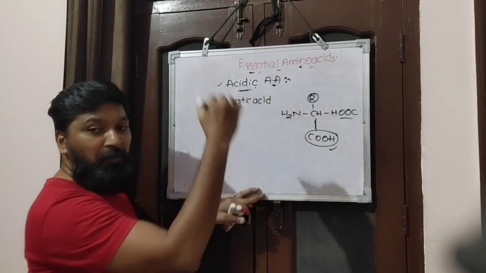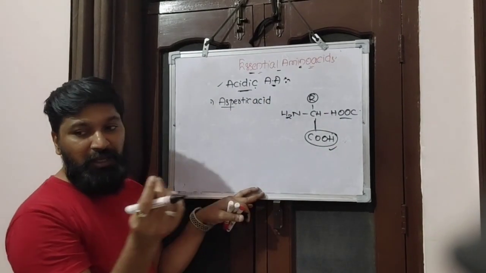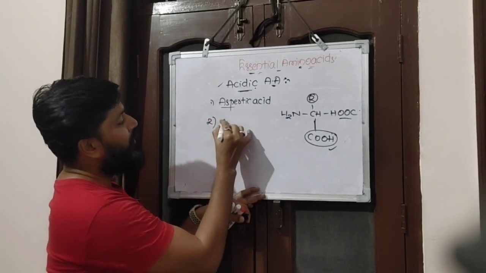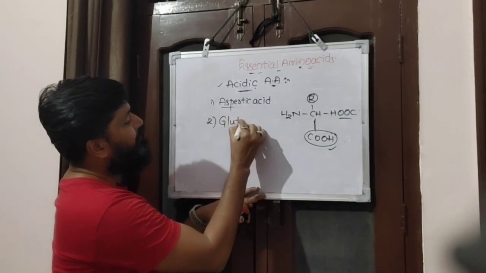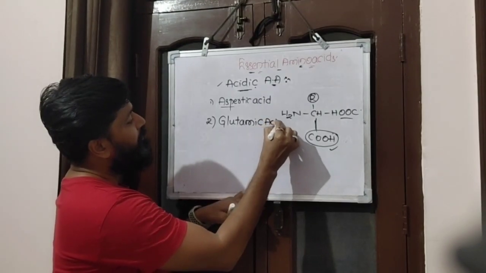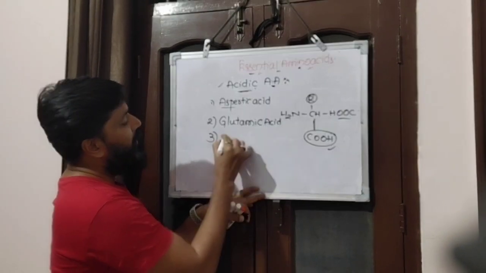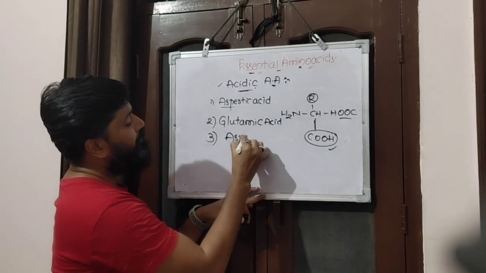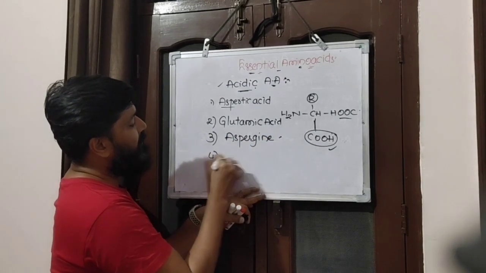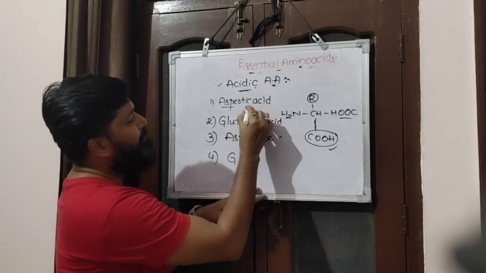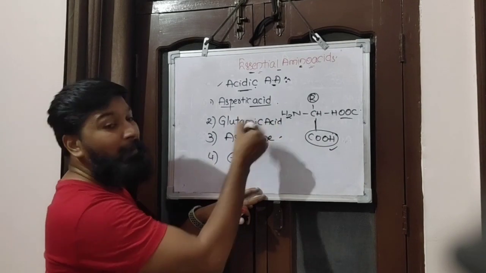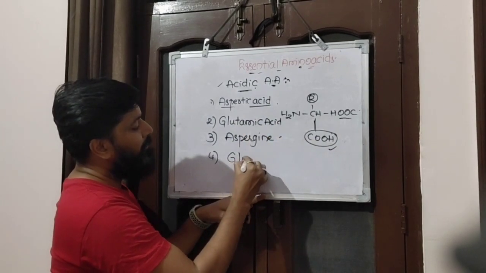I'm just going alphabet-wise. Number two, glutamic acid. Number three, asparagine. And number four is glutamine. The amide form of aspartic acid is asparagine. The amide form of glutamic acid is glutamine.